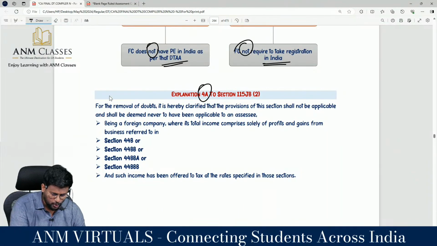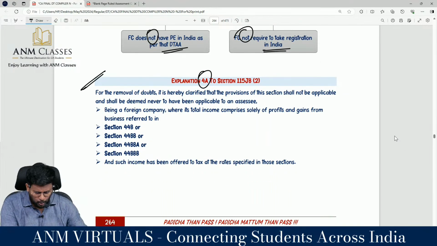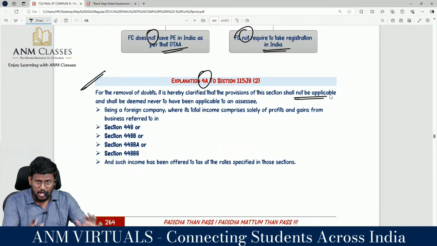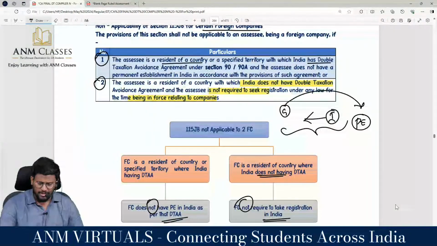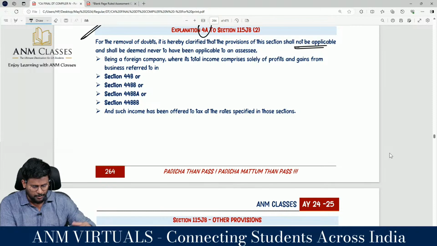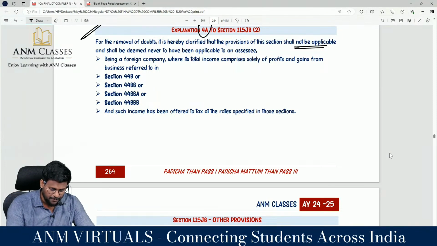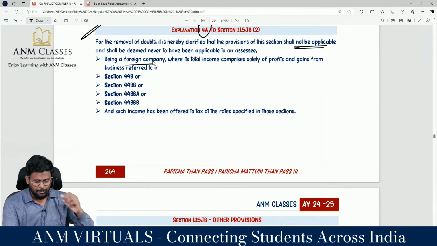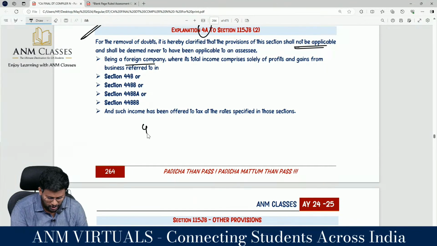Explanation 4A to section 115JB subsection 2. For the removal of doubts, it is hereby clarified that the provisions of this section shall not be applicable. Again, non-applicability. So the above non-applicability is applicable to a foreign company. Now I am coming to general non-applicability. It shall be deemed never to have been applied to an assessee being a foreign company where its total income comprised solely of profits and gains from business referred to in 44B.